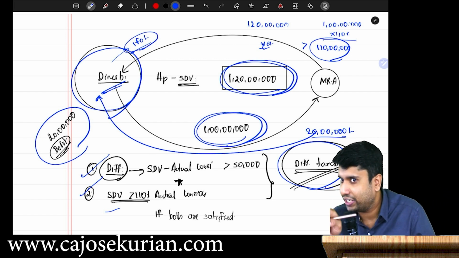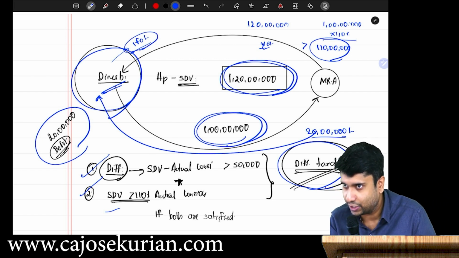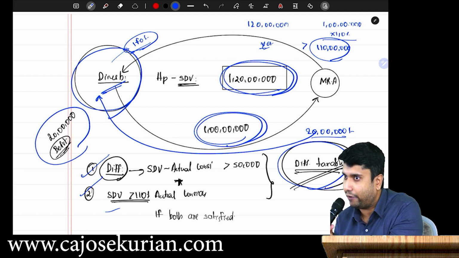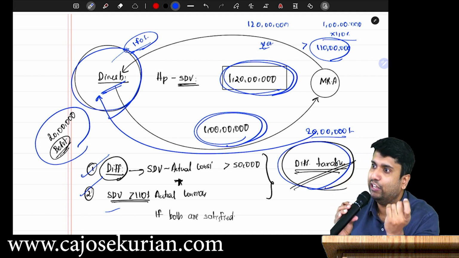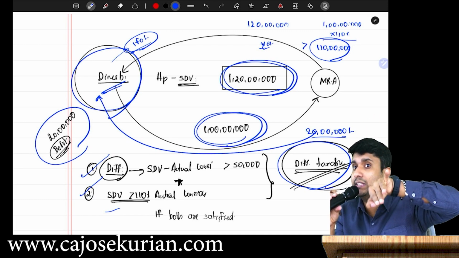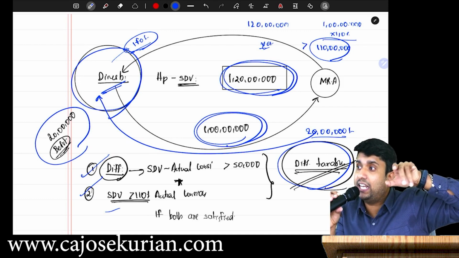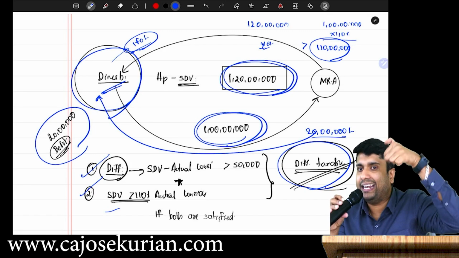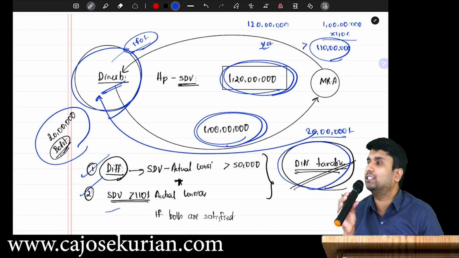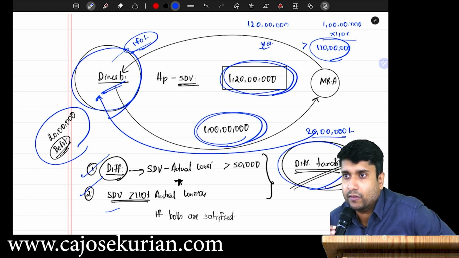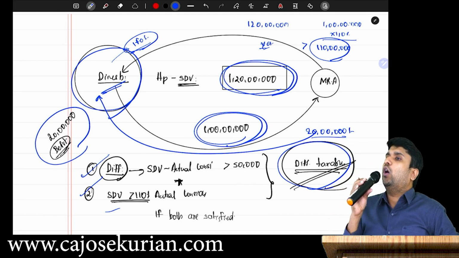Twin condition in the case of inadequate consideration. What are the twin conditions? Number one, the difference amount has to be more than 50,000, and the stamp duty value has to be more than 110% of actual consideration. If you are satisfying both, then the entire difference amount shall be taxable in the hands of the recipient in that respective year. Are you all with me?